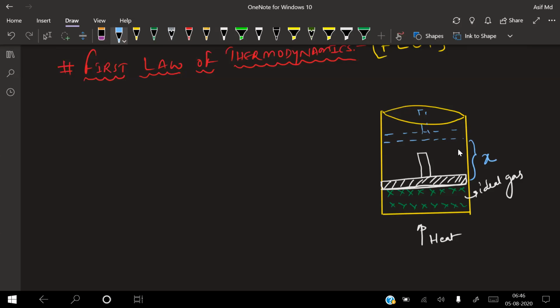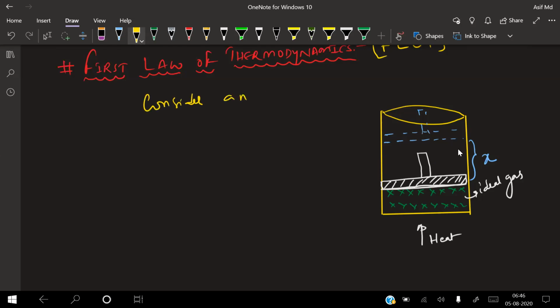You know that a body will move if and only if you do work on it. Because work done is equal to force into displacement. That means this gas is exerting a force on the piston. And that force is in the form of pressure. Pressure is equal to force by area. Because the gas can exert only pressure on the piston. So right now we are considering an ideal gas.